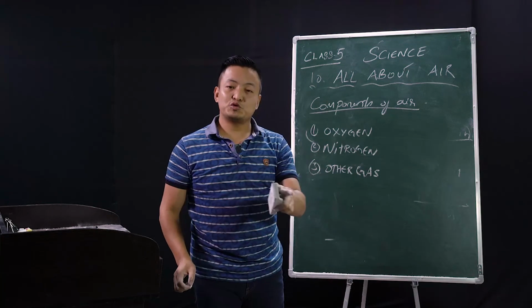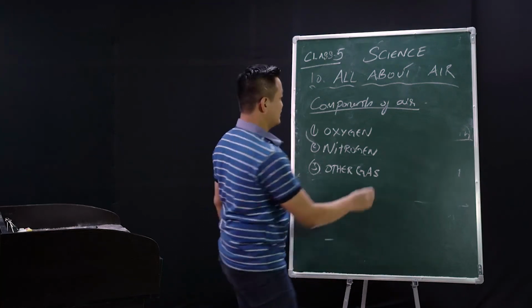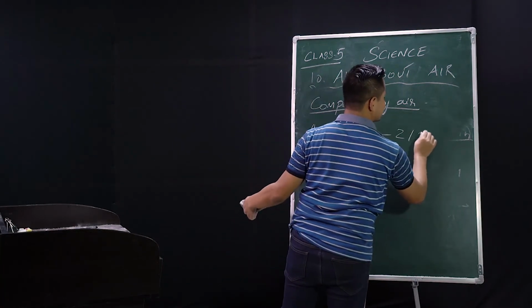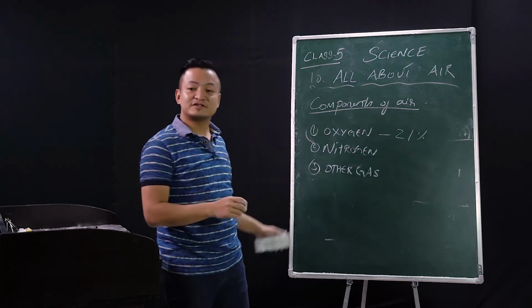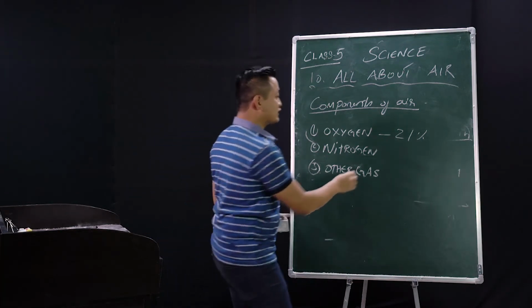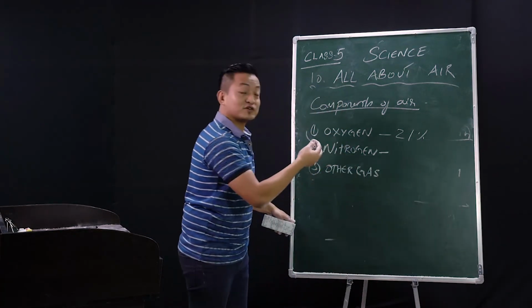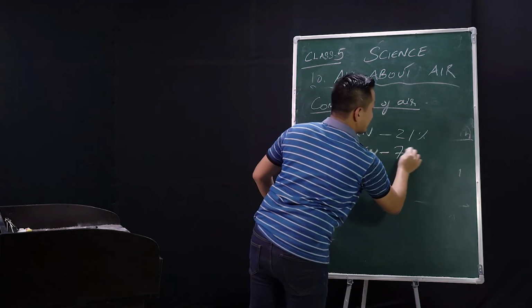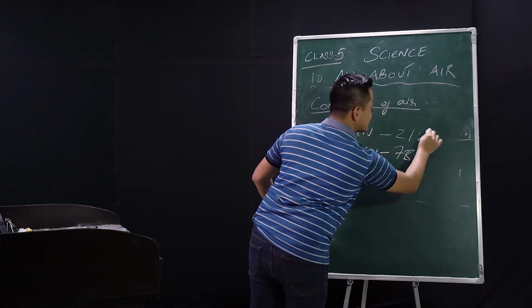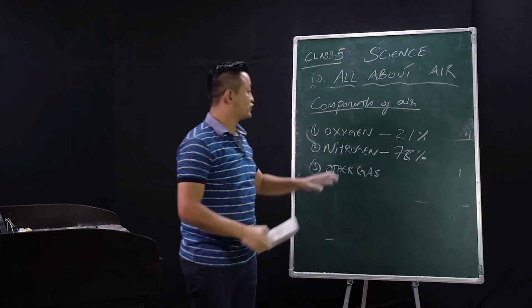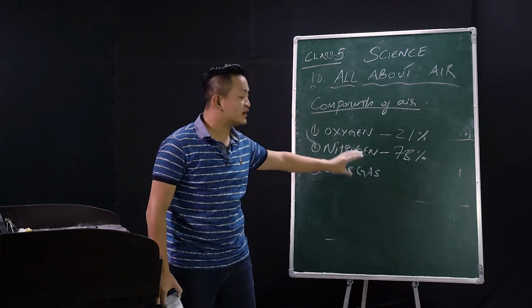Oxygen is just 21%. Nitrogen is important because it makes up 78%. Air is composed of oxygen, nitrogen, and other gases.